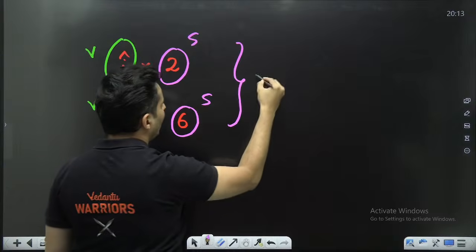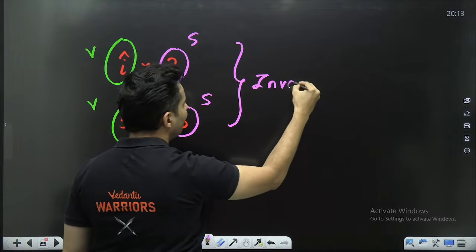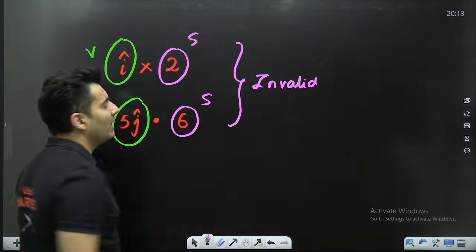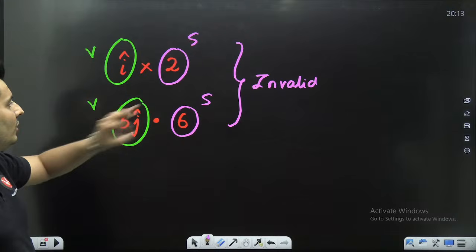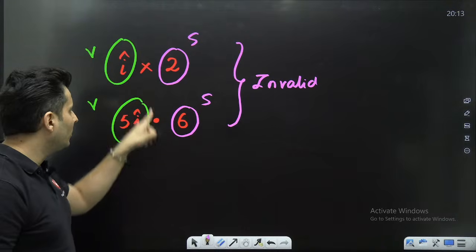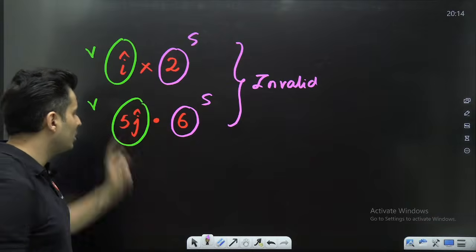So these both are definitely invalid. It is not correct mathematically. If there is a dot or a cross, both sides there should be a vector.